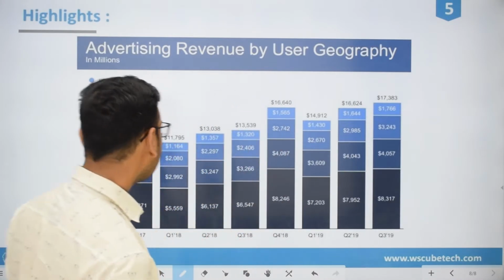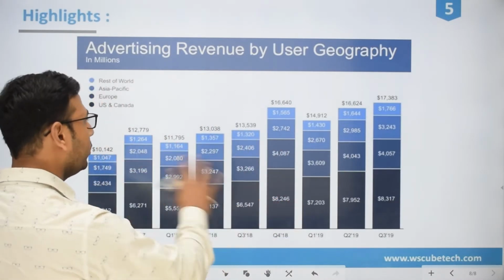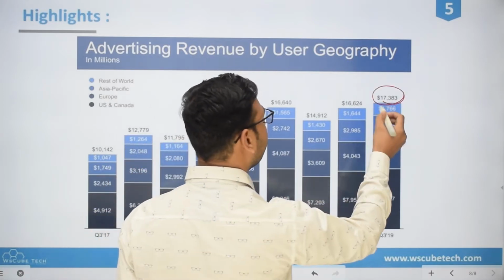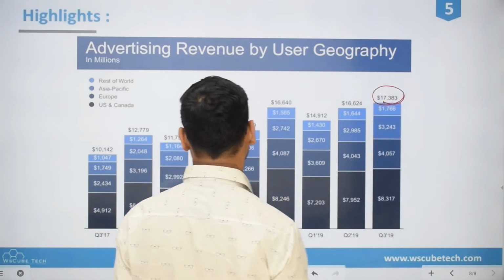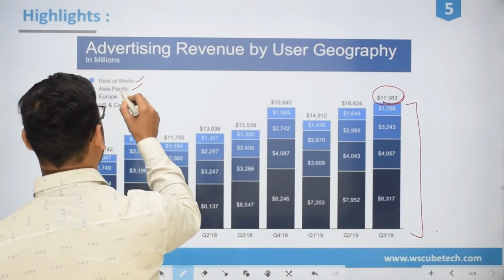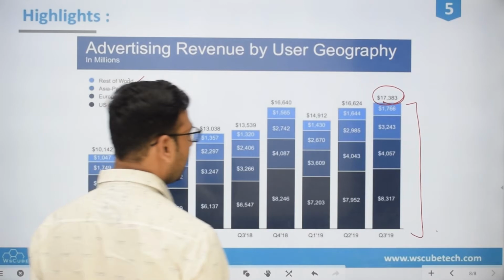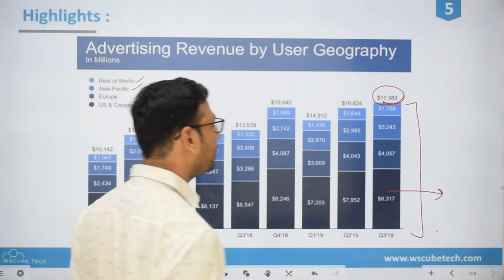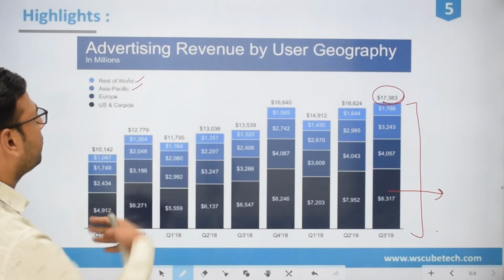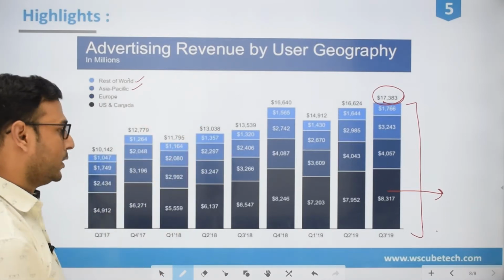Now if we divide these things according to location, suppose we had our advertisement revenue, which was 17,383. Now we have divided all of this into locations: rest of world, Asia Pacific, Europe, US and Canada. US and Canada is giving the maximum amount of revenue on the basis of geography. So this is the advertising revenue that we are seeing over here.